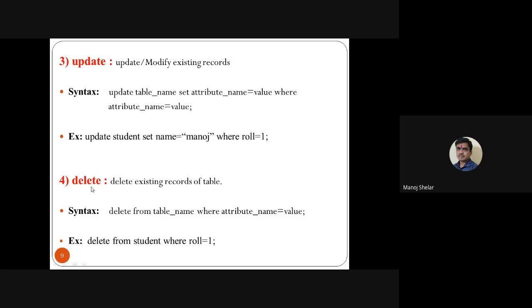Next is the delete query. So delete existing records of a table. So use the delete command. Simple, remove all records of the particular table: use delete from table name. Suppose you want to remove a particular record, so use a where clause in the delete query. So delete from student where roll is equal to 1. It's very easy. So here we covered the second language, DML. DML means data manipulation language. Okay.